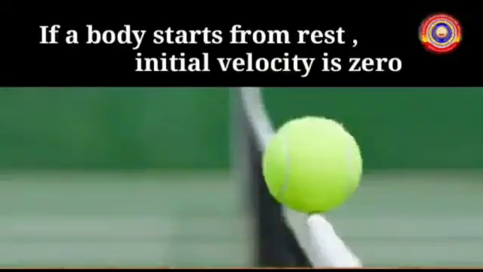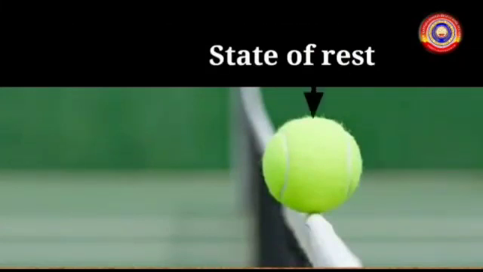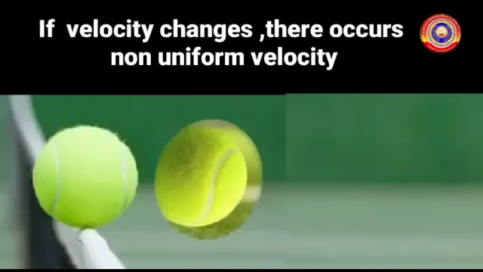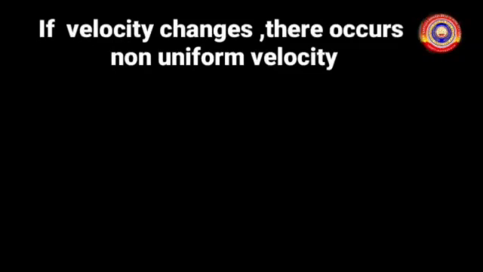Like that, if a body starts from rest, initial velocity is 0. Initially, the body is at rest, so there is no velocity. And when it gets started, its velocity increases. That is, non-uniform velocity occurs. Due to this reason, acceleration happens.